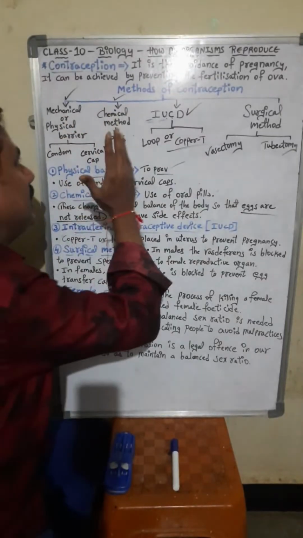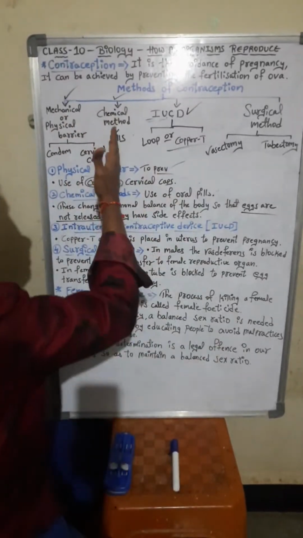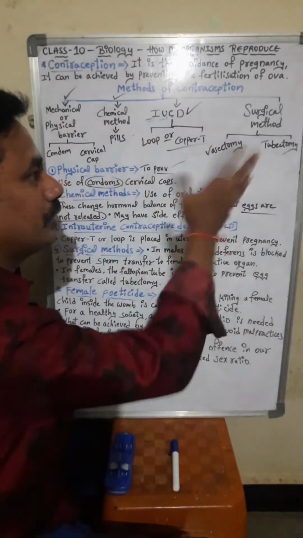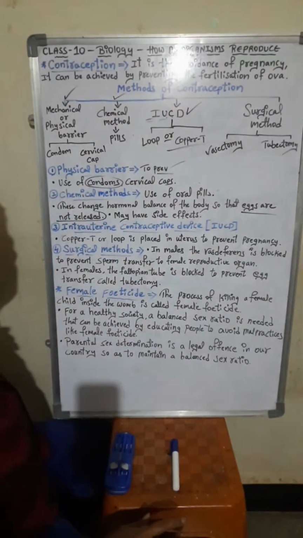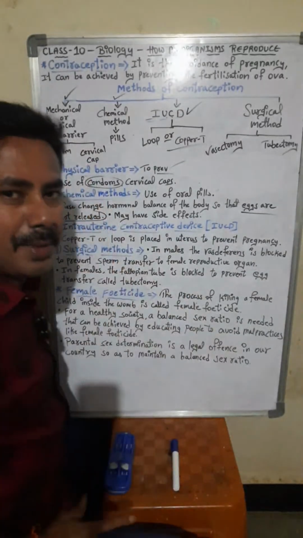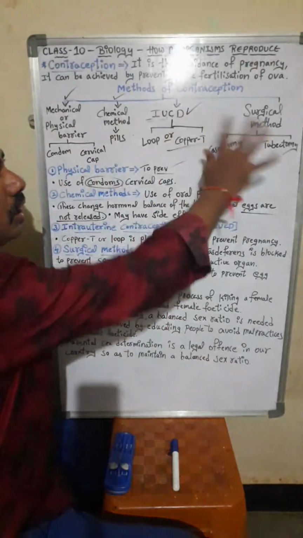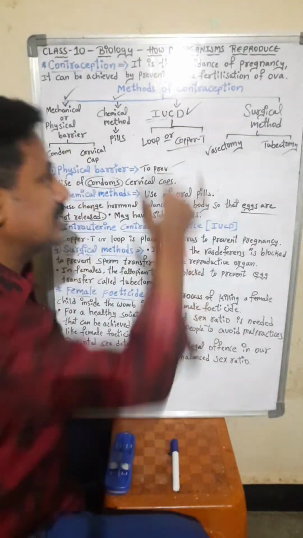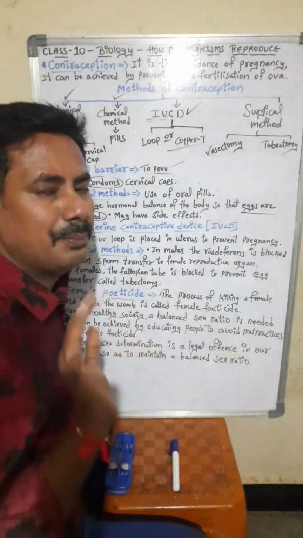First one is mechanical method or physical barrier. Second one is chemical method or taking the pills. The third one is IUCD. The fourth one is surgical method. Okay. Physical barrier or mechanical barrier. So these all are the four different methods of contraception, students. Contraception means what? To avoid the pregnancy.